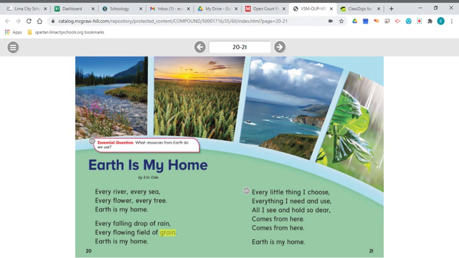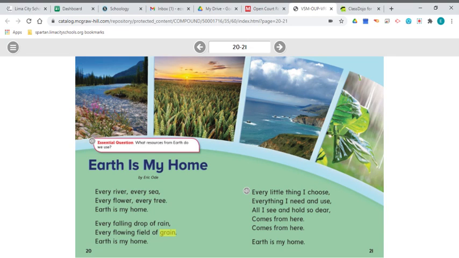Now, we talked before about the elements of poetry. Did you hear rhyming words in this poem? Yes. Sea, tree, rain, grain, choose, use, dear, here. This poem definitely has rhyming words. We already said that some of the sentences are broken into different lines. Did you hear any repetition in this poem? Did you hear any words that repeat themselves? Yes, of course. It says, Earth is my home. Earth is my home. So this poem happens to have all of the elements of poetry that we're talking about.